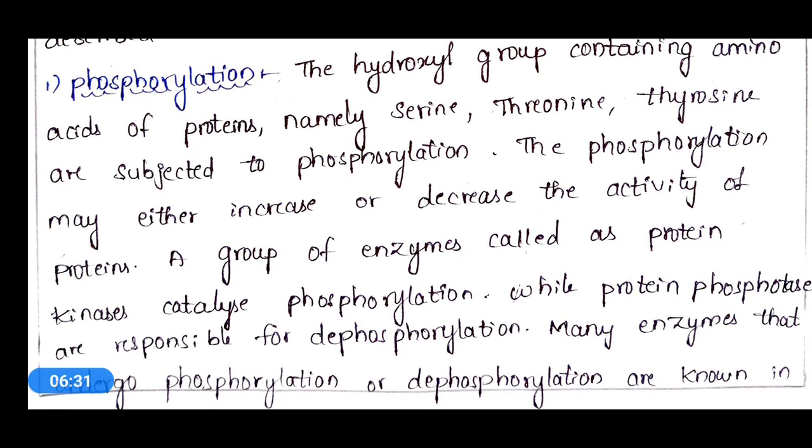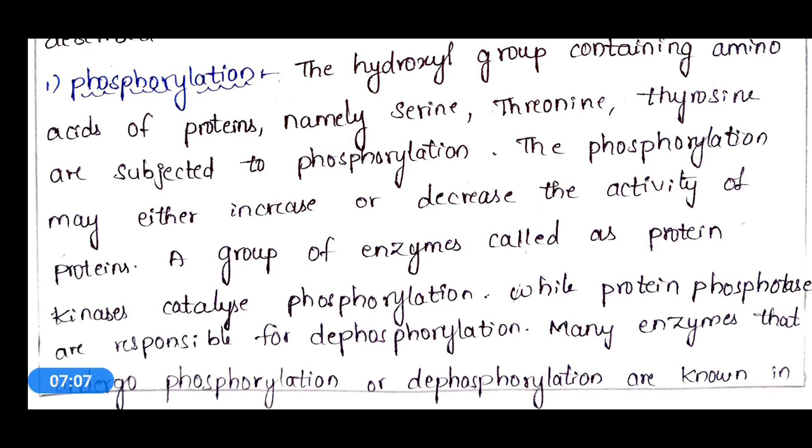The first one is phosphorylation. The hydroxyl group containing amino acids of proteins, namely serine, threonine, and tyrosine, are subjected to phosphorylation.